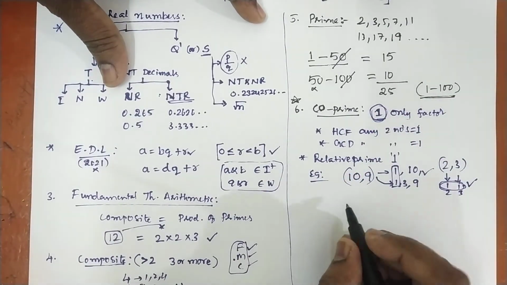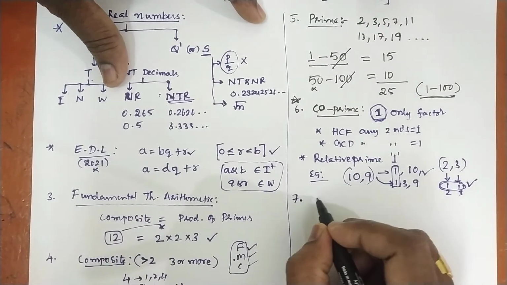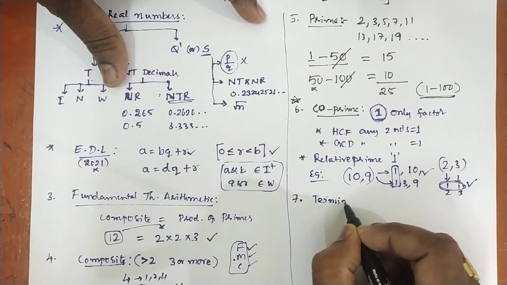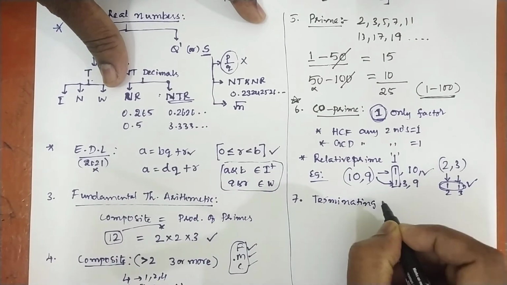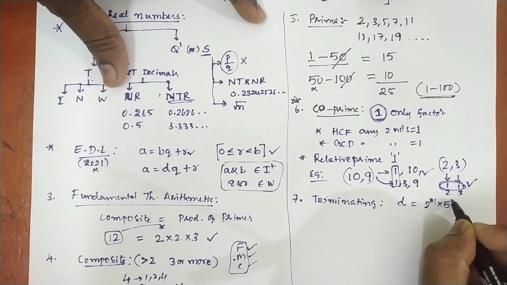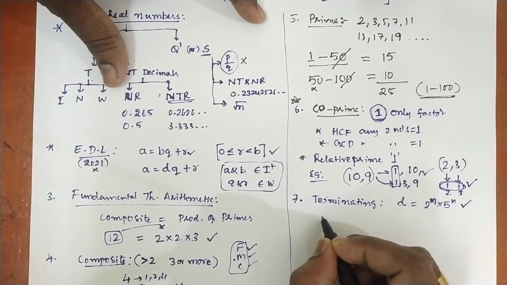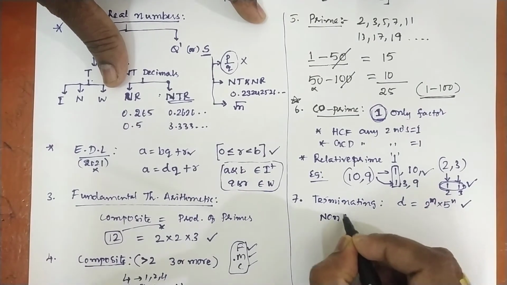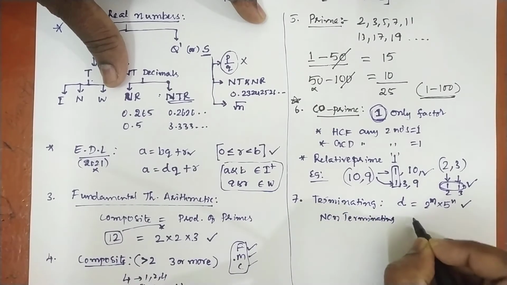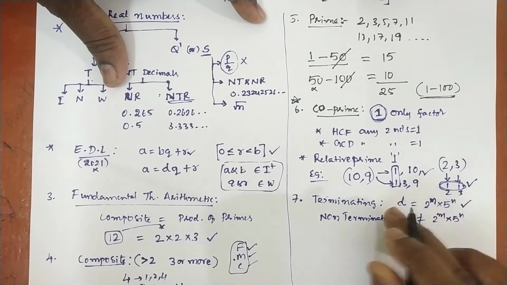Okay, next, seventh point: terminating and non-terminating decimals. How can you say whether a rational number is a terminating decimal? The only thing is, if the denominator is in the form of 2 power m into 5 power n, it is terminating. 2 power m, 5 power n. Non-terminating: if the denominator cannot be written in the form of 2 power m into 5 power n. These two you can interchange.